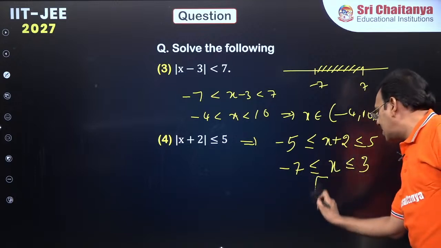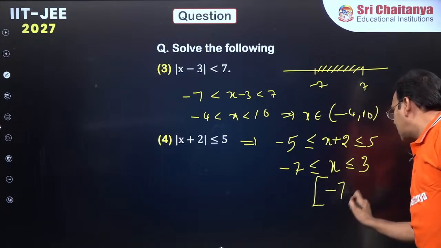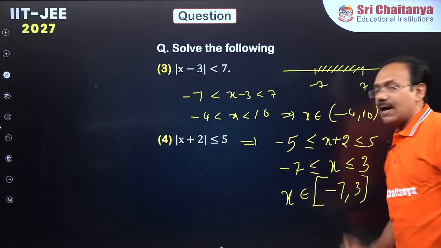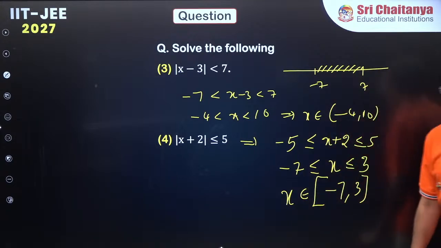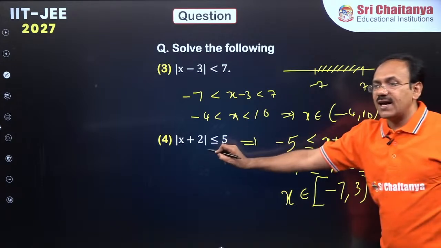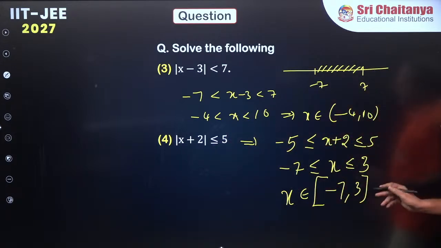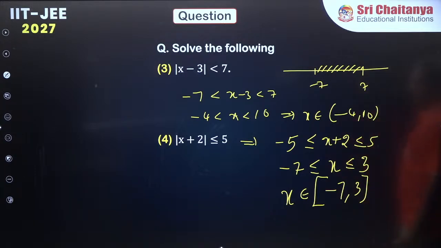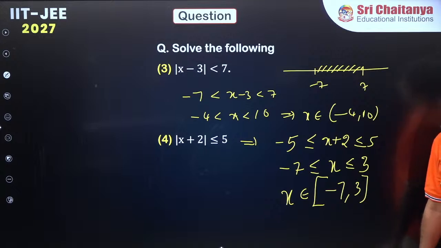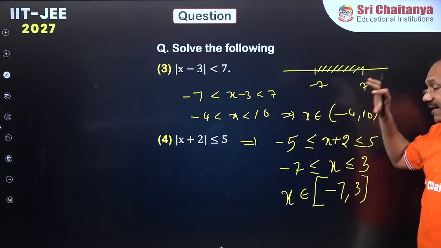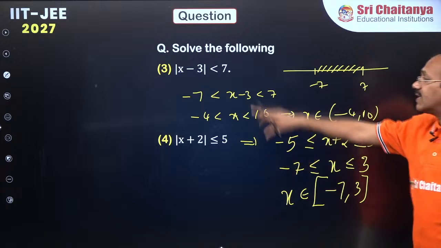Since equality is there, closed interval minus 7 to 3, x belongs to. Am I correct? Right everyone? Here less than or equal to is there, so equality should be there, so you have to put closed interval. Okay, right? So, dear students, in this way you can solve modulus related inequations with less than or equal to.